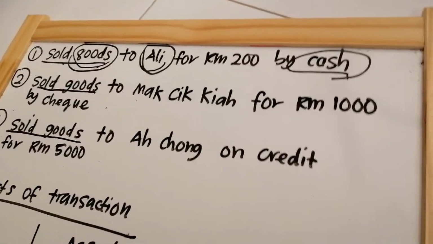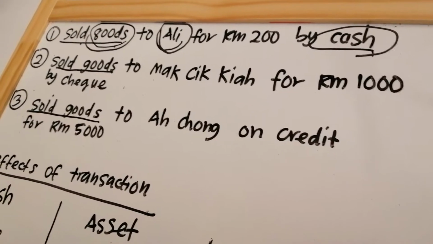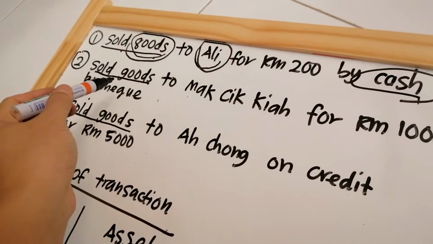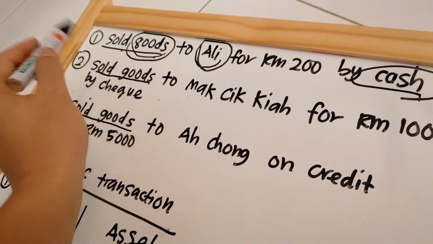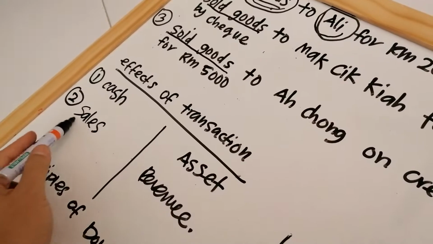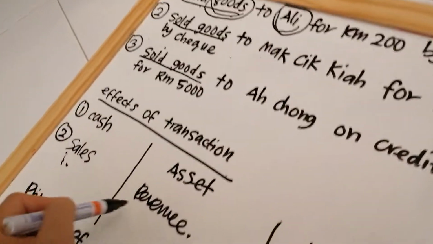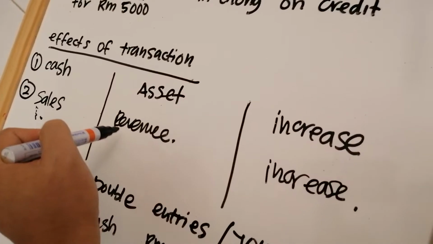transaction. Sold goods to Makcik Kia for RM 1,000 by check. Okay? So again, sold goods. The term is sales. So that's why we have the sales here, we still use this one. And sales always categorized under revenue.